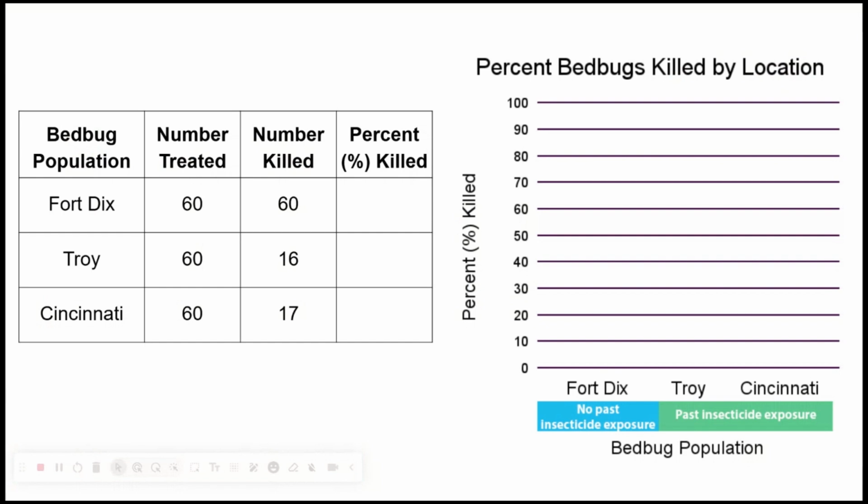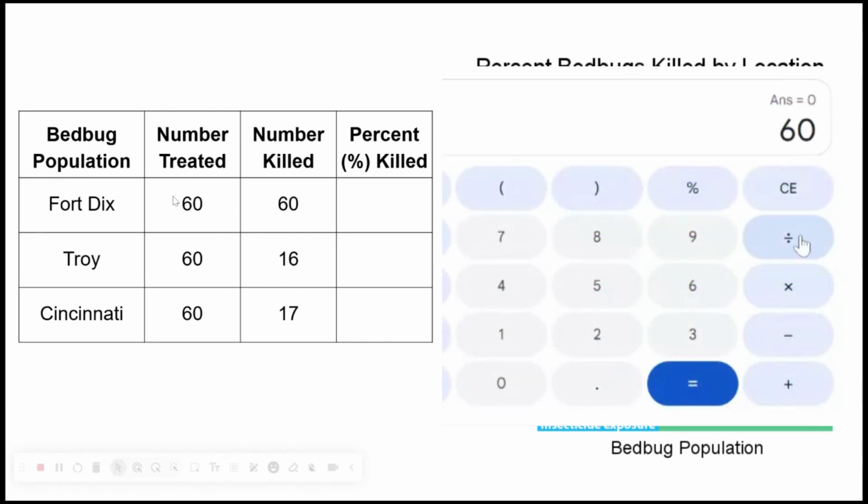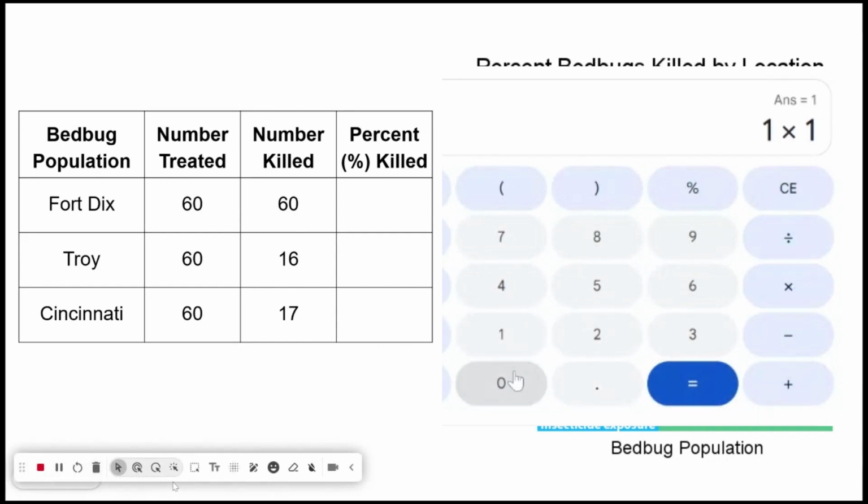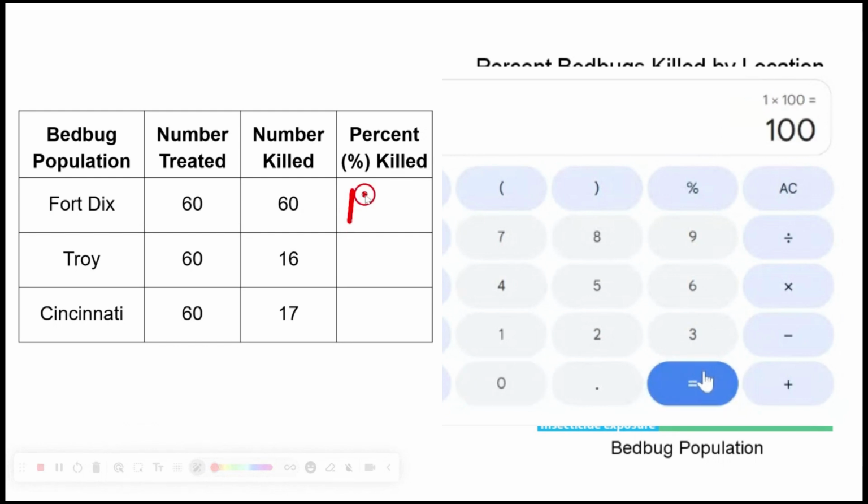We have to find the percent killed. In order to find a percent, we are going to take the number killed divided by the number treated and calculate that percent. 60 divided by 60, and then we times it by 100 to get the percent, is 100%. 100% were killed.